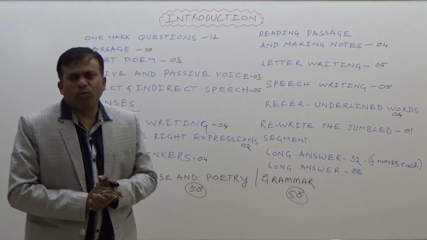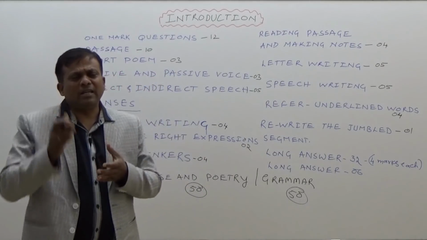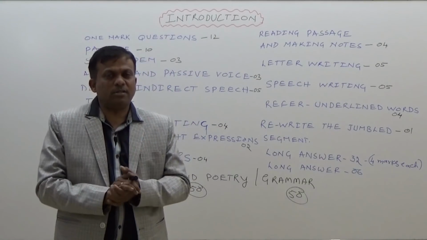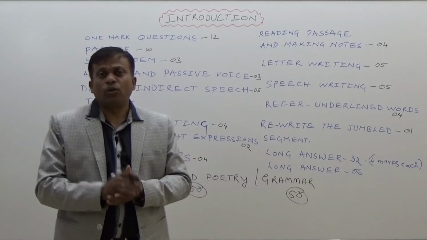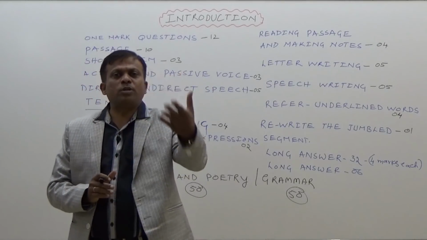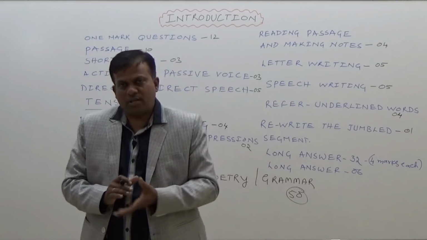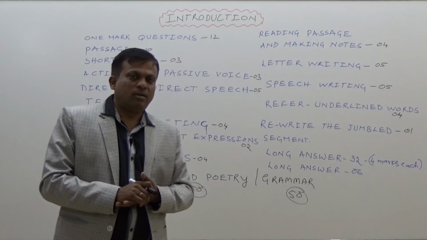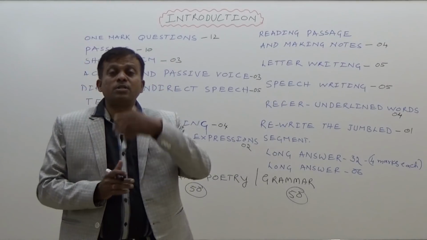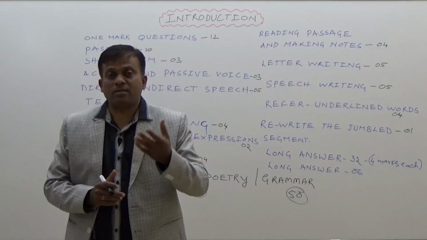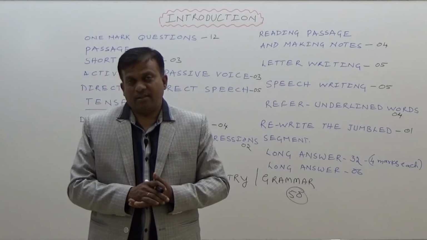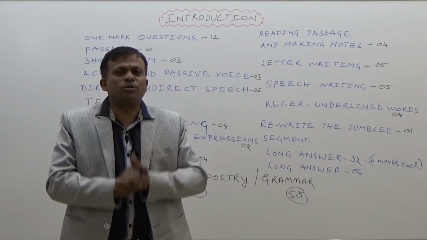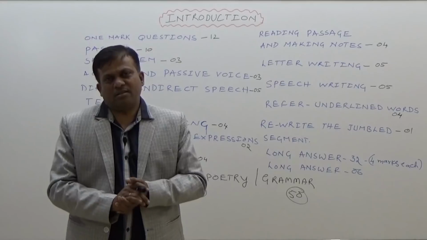We have observed that most of our students, be it a science or a commerce or an arts student, score very well in their core subjects. A science student scores well in mathematics, physics, chemistry. A commerce student scores well in accountancy, business studies, economics, whereas an arts student scores well in history, economics, political science. But when it comes to English, we have seen many students scoring very less.